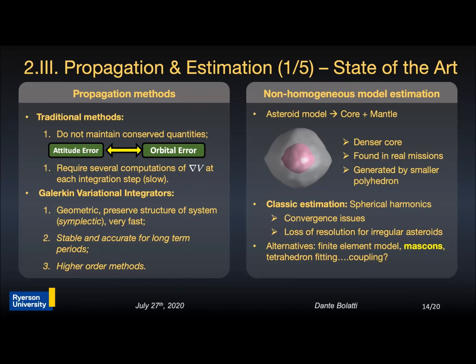In the literature, the classic estimation is done via the spherical harmonics model, but as previously mentioned, it presents several convergence issues in close proximity to the asteroid surface, and additionally there is a loss of resolution for highly irregularly shaped asteroids. There are other alternatives, of which we are going to use the MassCon one for estimation in this research. Given the coupled model, then, if the coupled force can be measured, can this provide more information to make the estimation process more accurate? In the next few slides we're going to examine this question, but first the Galerkin numerical methods will be developed.